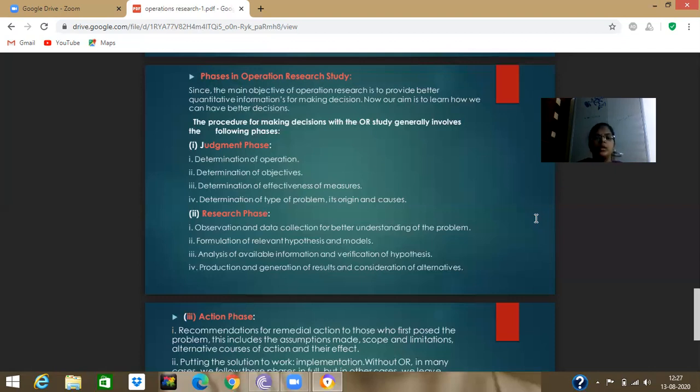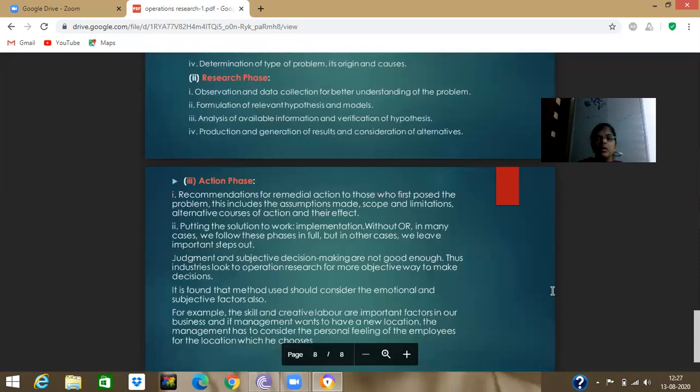That is the research phase: observation and data collection, better understanding of the problem, formulation of relevant hypotheses and models, analysis of available information and verification of hypothesis, production and generation of results, and consideration of alternatives. Those all belong to the research phase.